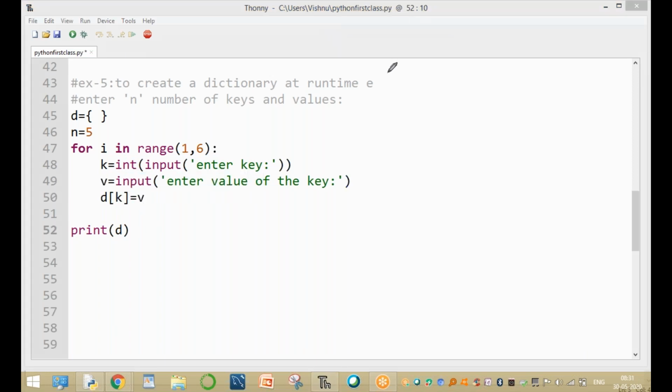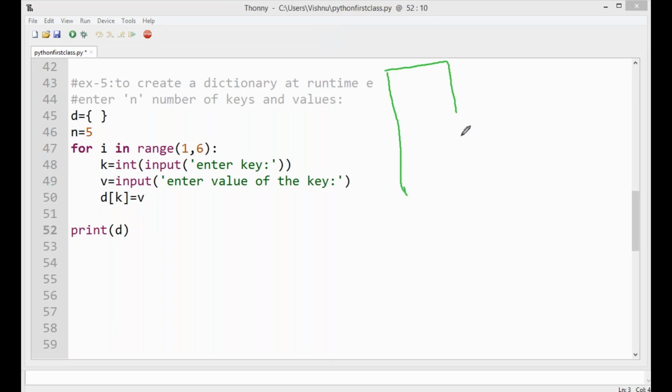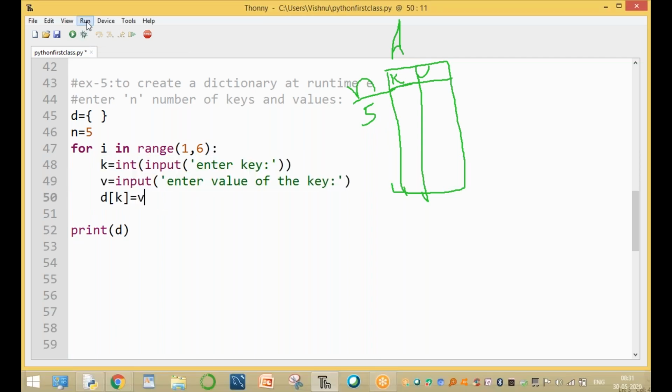Here, this is a dictionary. Clear? The dictionary has the key and value. For example, assume that n value means 5. Here n is the number of elements, which is 5. Now enter. Okay, run this module, and n value equal to 5. This loop is repeatedly executed 5 times. All these statements are repeatedly executed 5 times.